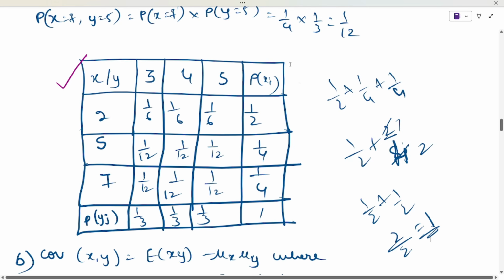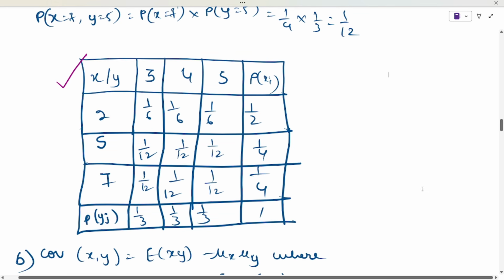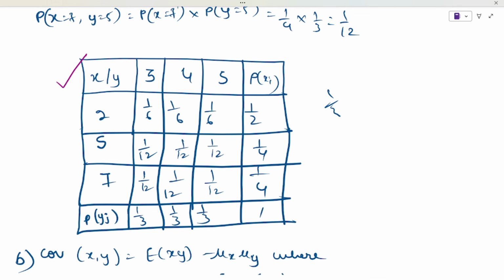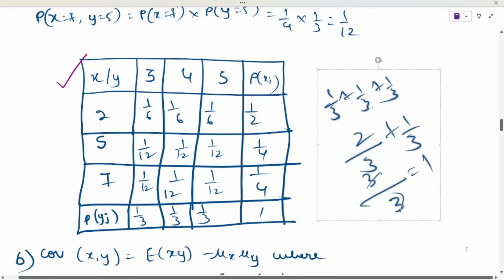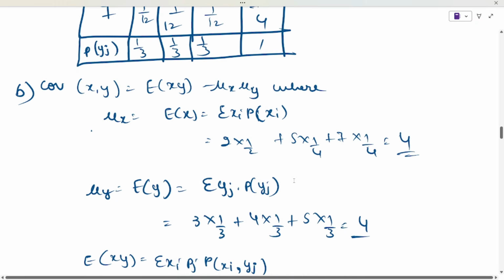Okay. This is you added the x value. Now what about y? Here also you can get 1 by 3, 1 by 3 and 1 by 3. You take 2 and add, and you will get 2 plus 1 divided by 3. Here also the common denominator is 3. 2 plus 1 is what? 3. 3 by 3 is 1. I hope you got the probability value. If you add, it will always be equal to 1.